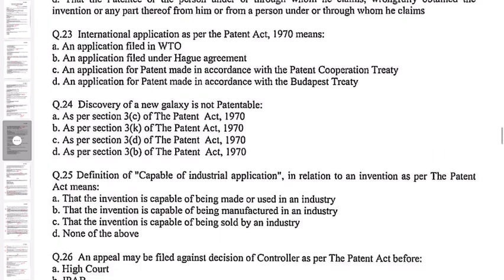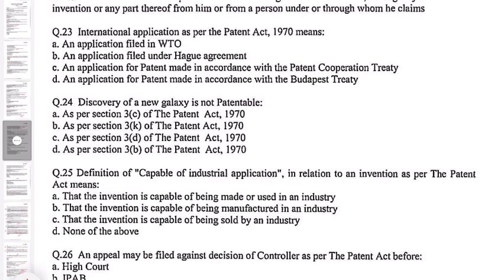Next question, question number 23. International application as per the Patent Act 1970 means: A. An application filed in WTO. B. An application filed under Hague Agreement. C. An application for patent made in accordance with the Patent Cooperation Treaty. D. An application for patent made in accordance with the Budapest Treaty. So the correct option is C. An application for the patent made in accordance with the Patent Cooperation Treaty.